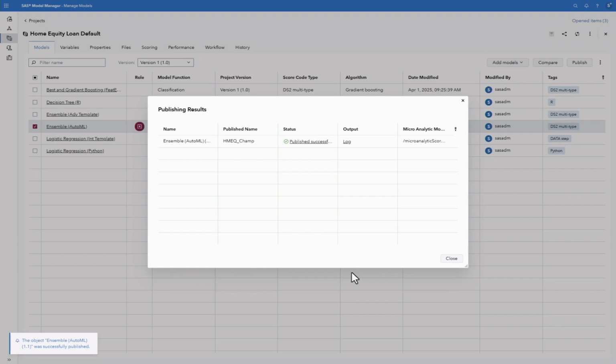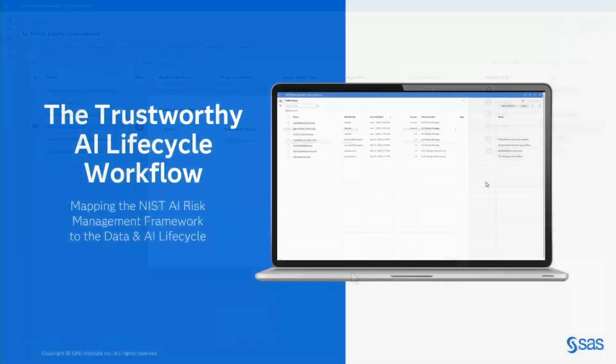So using things like the model publish lock in conjunction with Workflow Manager really starts to add some bite and teeth to your enforcement processes. Remember that SAS Viya also has some very robust access control rules, so if you don't want a particular user or group to deploy models at all, you can revoke those privileges, again, to make sure that your processes are enforced.